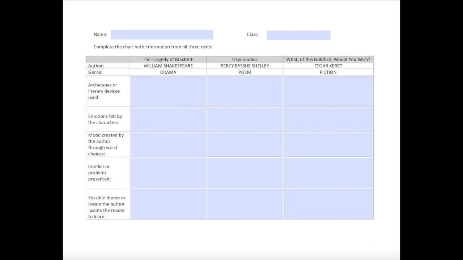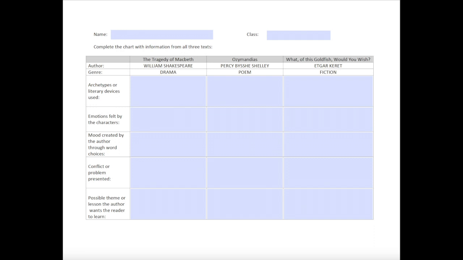In our lesson today, we're going to look for connections between the three texts that we've read. Listing the connections on a chart like this one can help us identify similarities and differences. I'm going to model for you my thinking behind completing the Ozymandias part of this chart, and then you will complete it for The Tragedy of Macbeth and What of This Goldfish Would You Wish?